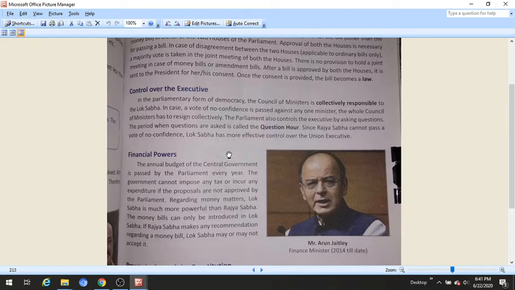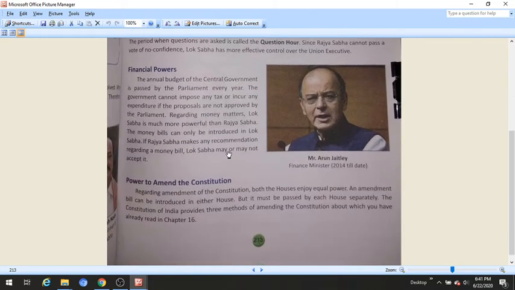We have already talked about who are the executive: those persons who are responsible to enforce and implement law are called executive. So Parliament can ask questions about those people who are responsible to execute the laws. Next, financial powers of the Parliament.